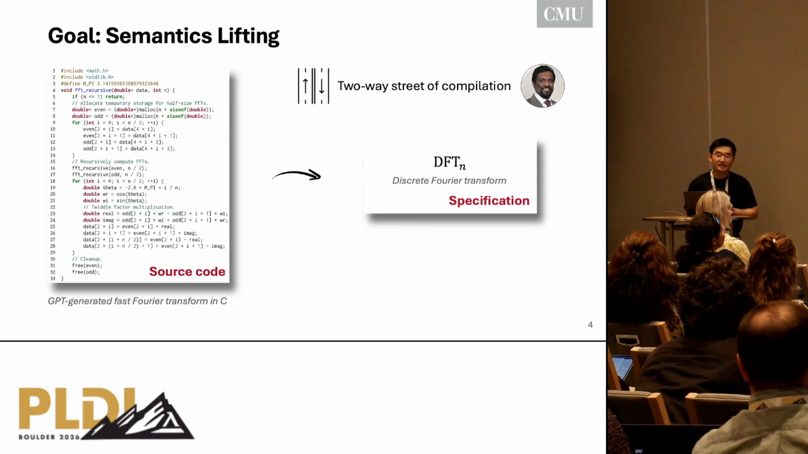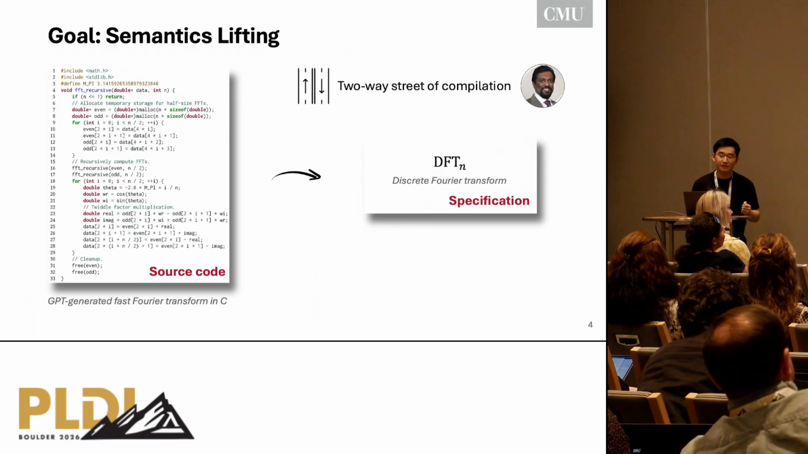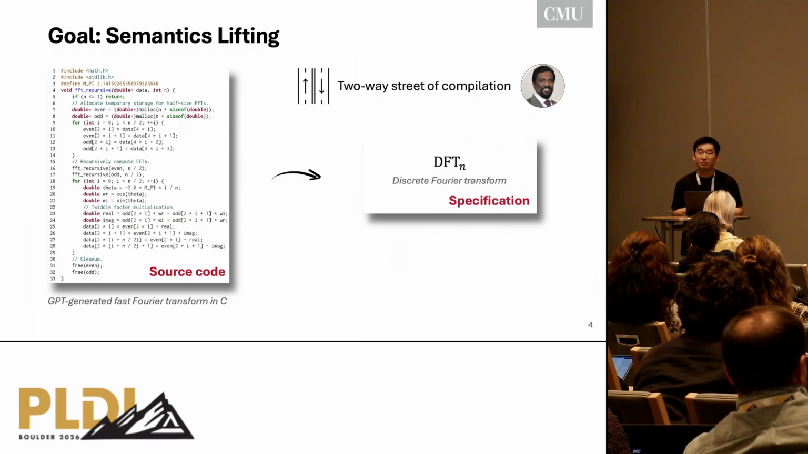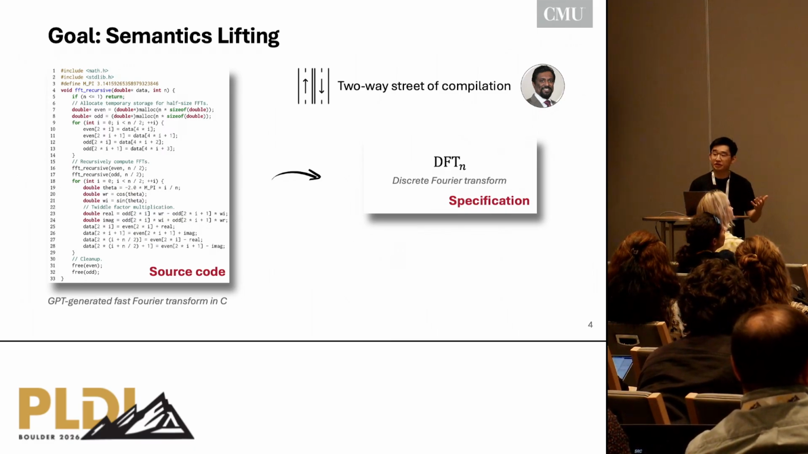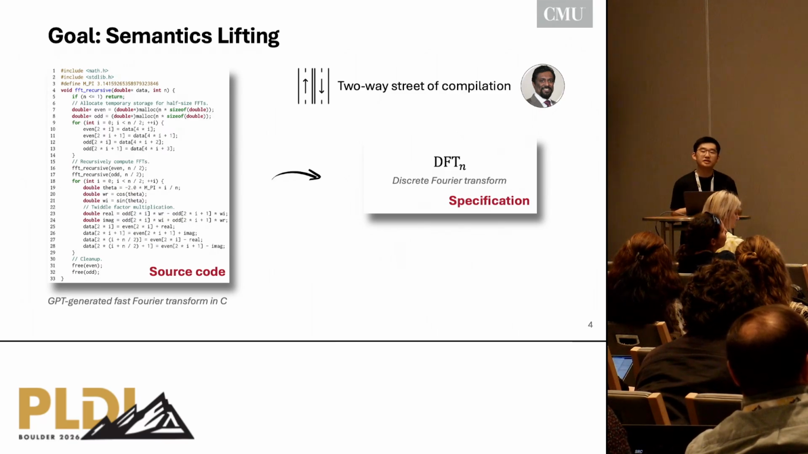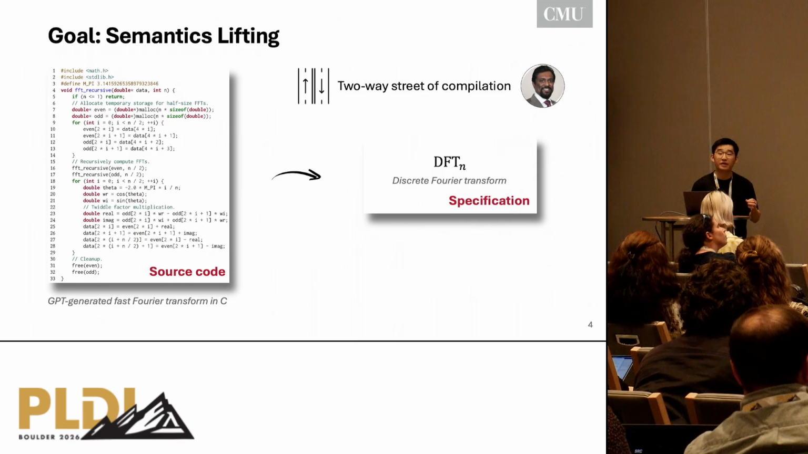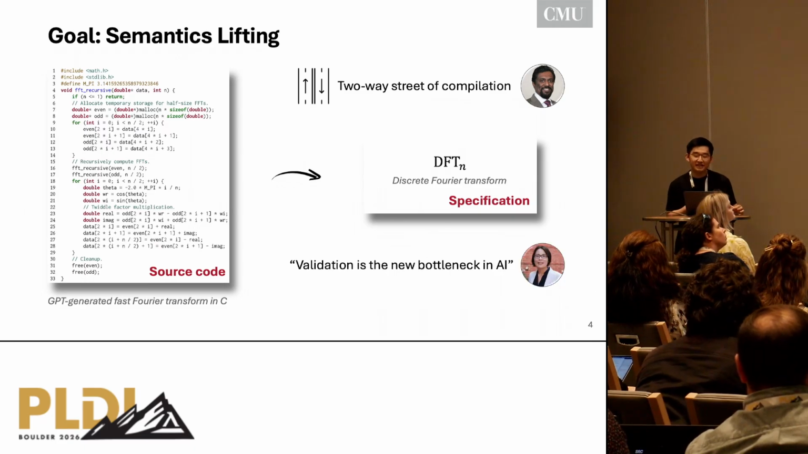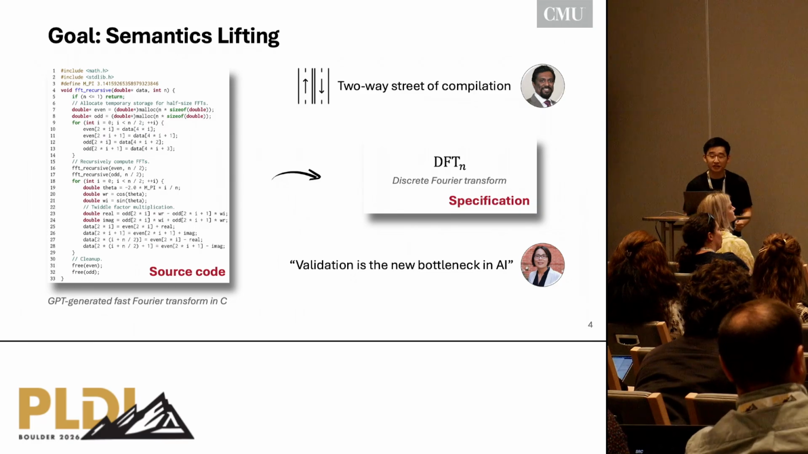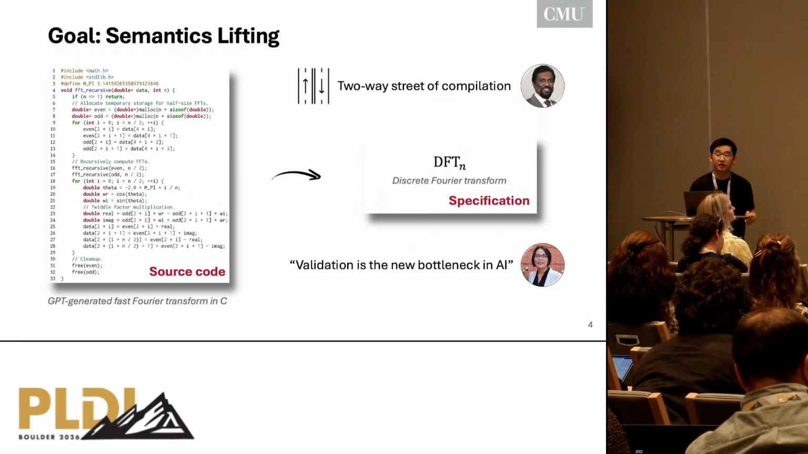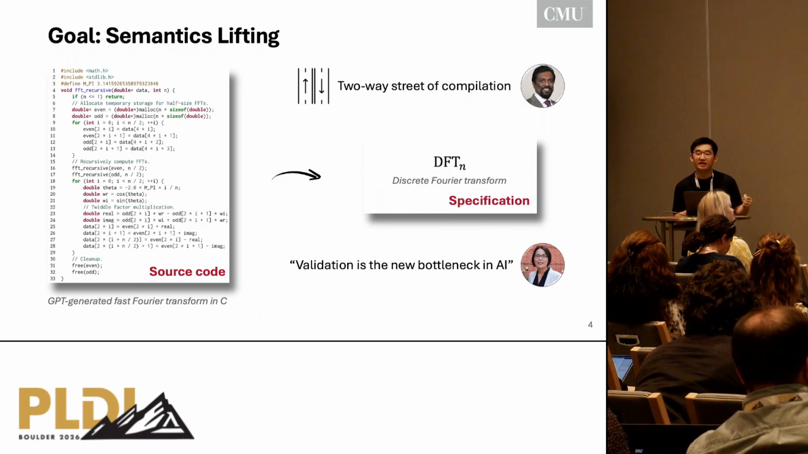If you were at the first keynote yesterday, you heard Professor Hsu talking about this two-way street of compilation, where we have high level to low level, that's the traditional compilation pass, and then low level to high level, that's the decompilation pass. So we can treat semantics lifting as this extreme version of decompilation, where we go all the way up to the high-level spec. Today's keynote by Professor Kim further strengthened our motivation when she talked about how important validation is in AI. Semantics lifting can act as the first defense for AI-generated code.